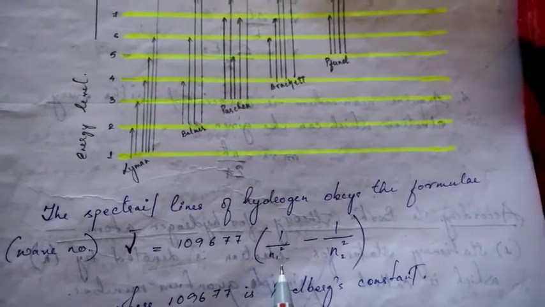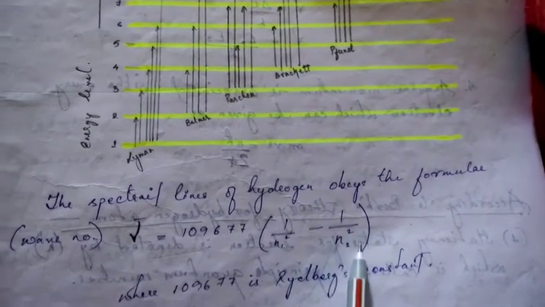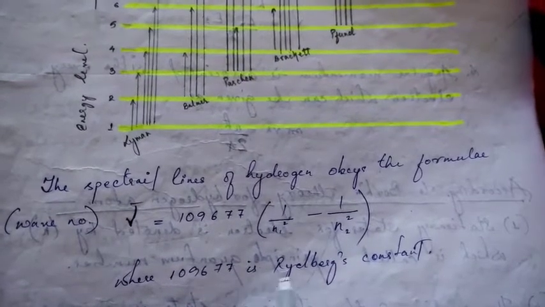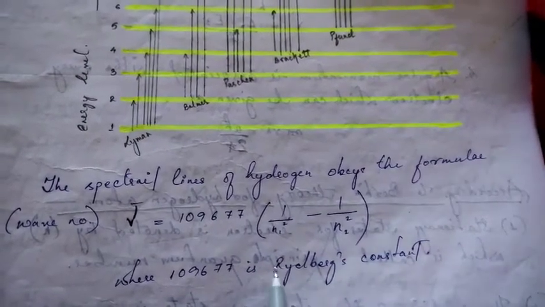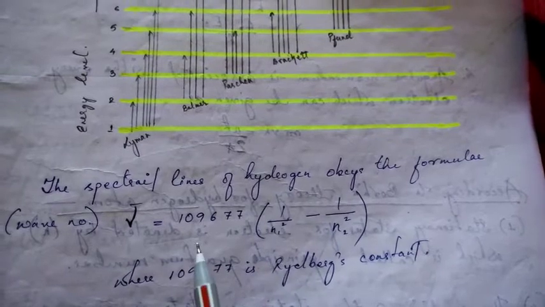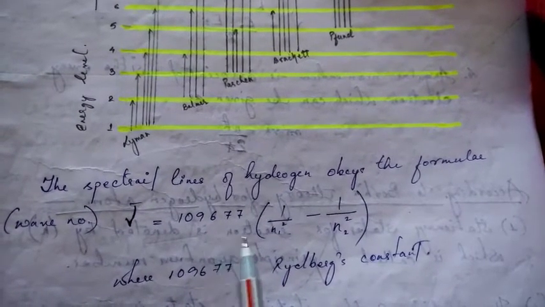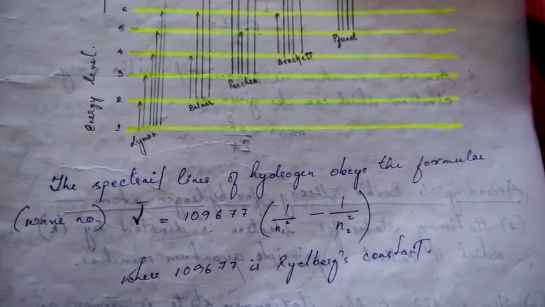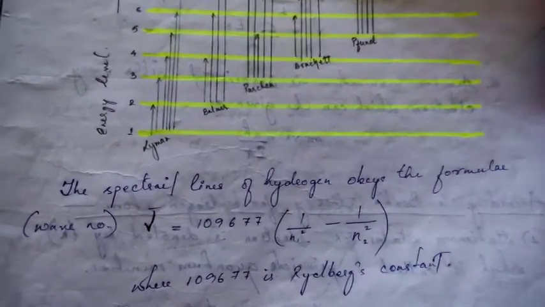So 1/1² minus 1/5², where 109677 is the Rydberg constant. This constant you also have to remember, it is 109677, and this is the formula by which you can calculate the wave number.